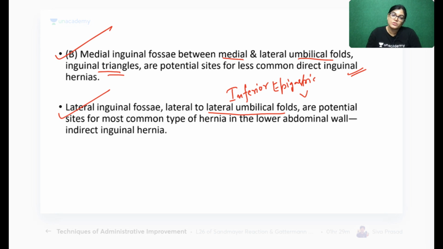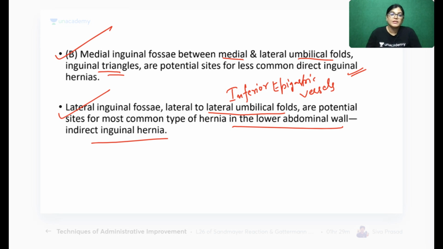Inferior epigastric vessel. This level of the inferior epigastric vessel, the lateral part, is a common site for indirect inguinal hernia. Here the area of weakness is the deep inguinal ring. For the direct inguinal hernia, the area of weakness is different. Exactly, you can take the landmark as the inferior epigastric vessel.